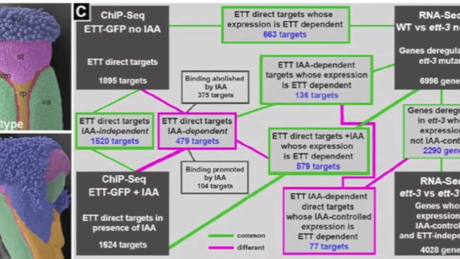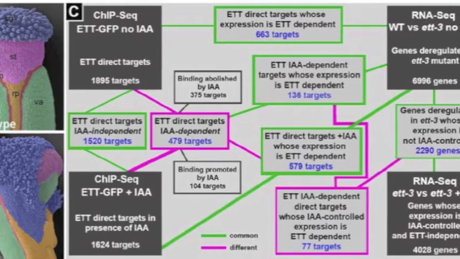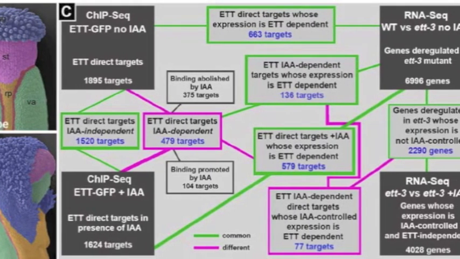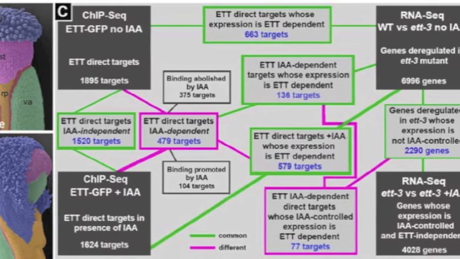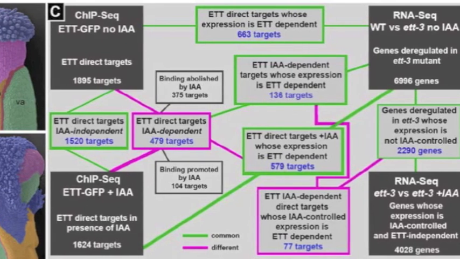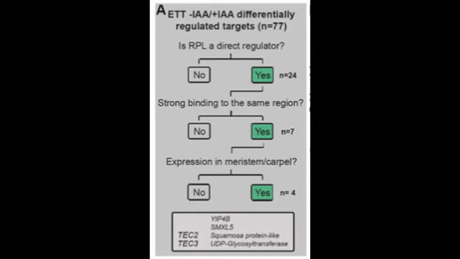Also, we tried to make comparisons to other transcription factor binding sites that were already published, such as the REPLUMLESS ChIP that was published by Robert Sablowski's group recently, and found that there was some overlap in gene targets between ETTIN and REPLUMLESS. And sometimes the binding of ETTIN to these genes was indeed dependent on REPLUMLESS. At least in one case, we found that was true.